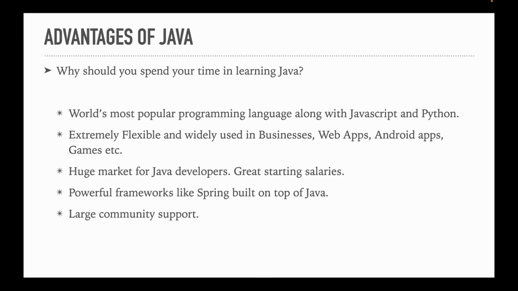And fourthly, there are powerful frameworks that are built on top of Java, like Spring. So it helps us write Java production level code faster. And finally, there's a large community support because it's an old language, very well established. So there's a large community support. So if you face any problems, then there's a high chance that you will get your solution.